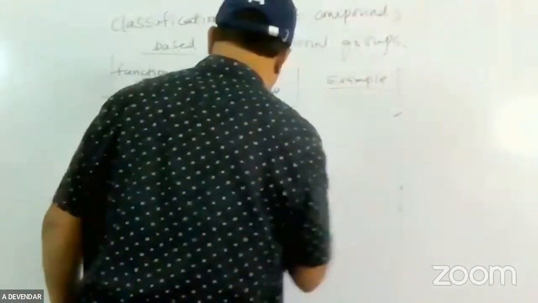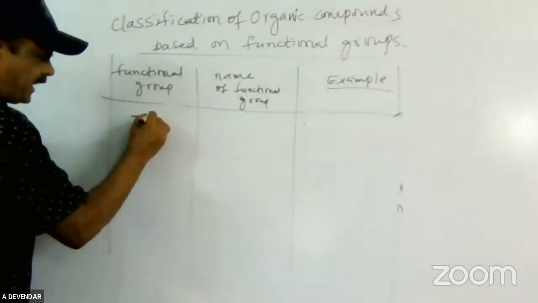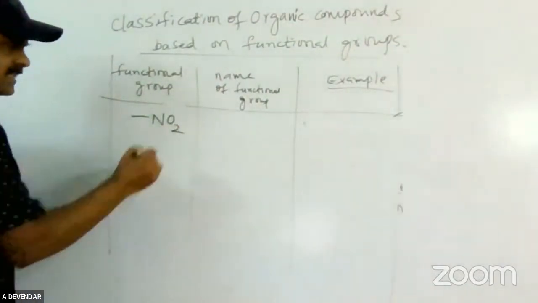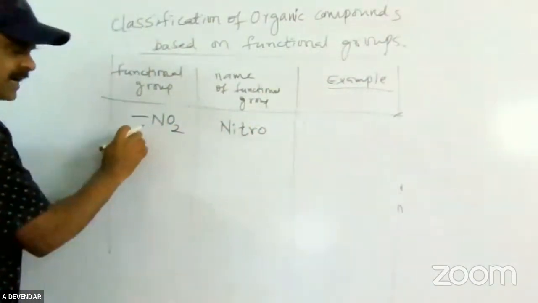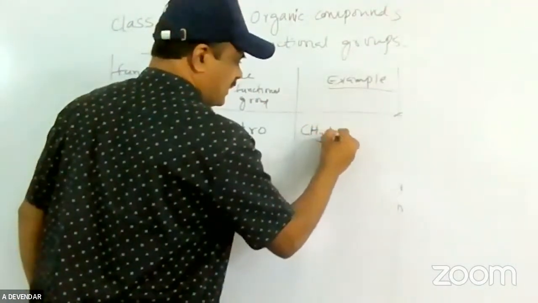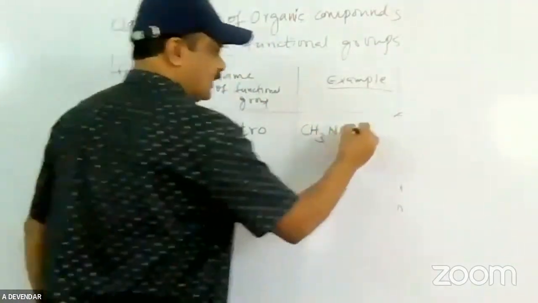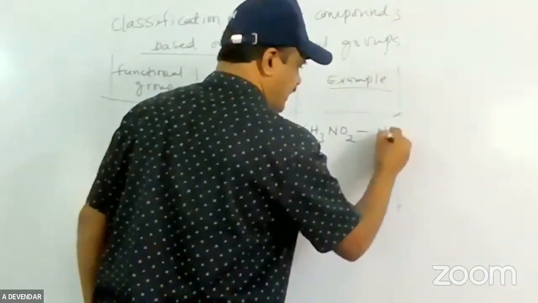If NO2 is present, the functional group is called nitro. I'm using the same CH3NO2. This is called nitro, methyl nitrate or nitromethane.